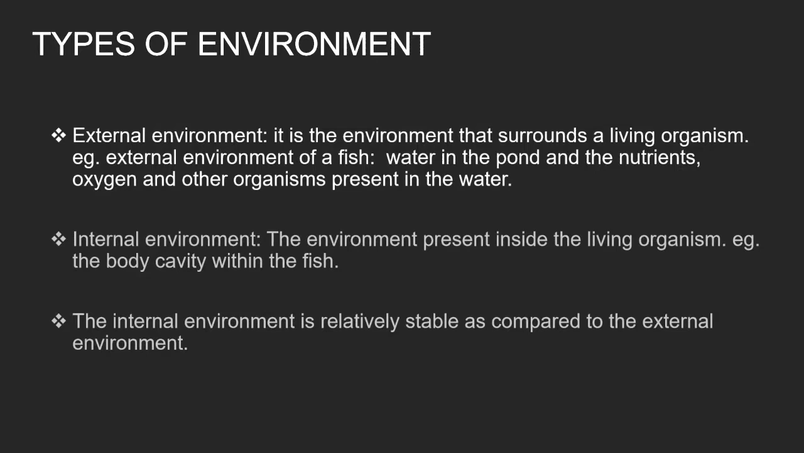Let's talk about the types of environment. Now, environment can be either external or internal. External environment is the environment that surrounds a living organism. For example, consider the fish living in a natural pond, which we have already discussed in the previous section. Its external environment will be the water in the pond, which it primarily inhabits.